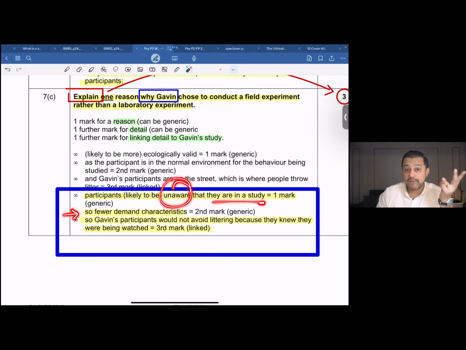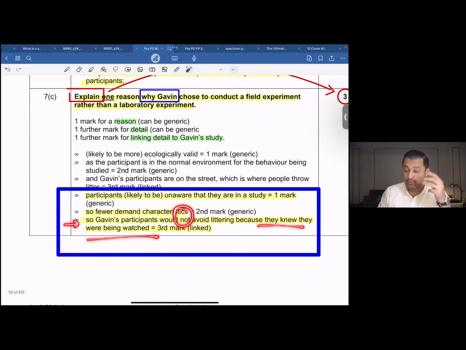If they're not aware that they're part of a study, there would be lesser chances of the research being affected by demand characteristics. If there are fewer demand characteristics, that means participants would not avoid littering because they knew they were being watched. Of course, when you know you're being observed, everyone wants to leave a good impression of themselves on others. So you might not do that if you know you're being observed.